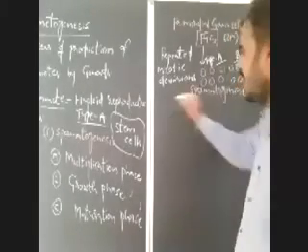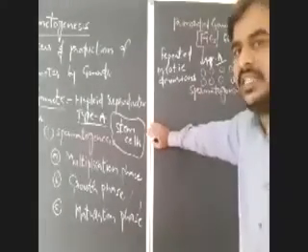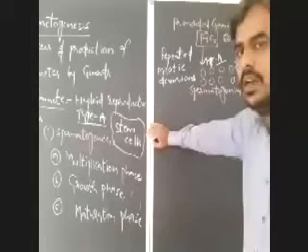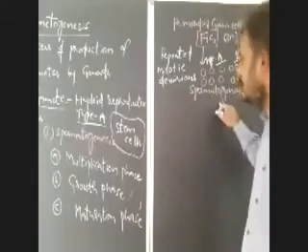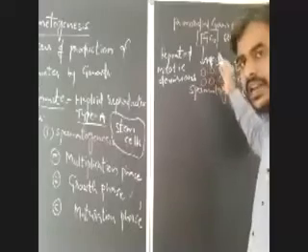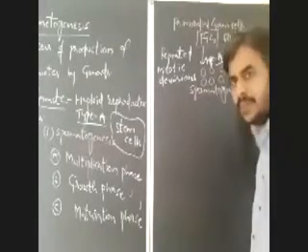So type A spermatogonia act as a stem cell. It is just like a precursor of spermatogonia divisions, and that produces again type A and type B spermatogonia.